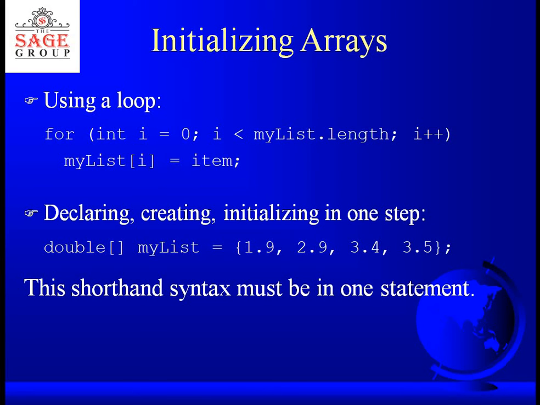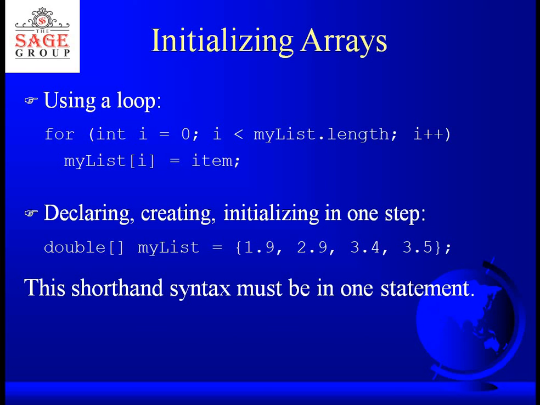So for initializing arrays and assigning values into that array, we use a for loop. Okay. In my slide you can see the syntax for that. For integer i varying from 0, i is the index of the array which will start from 0, and it will be less than myList.length. If myList.length is 10, then i will be less than 10. i will be incremented at each step, and myList[i] is equal to an item. So here I have declared, created, and also initialized the array by assigning values.